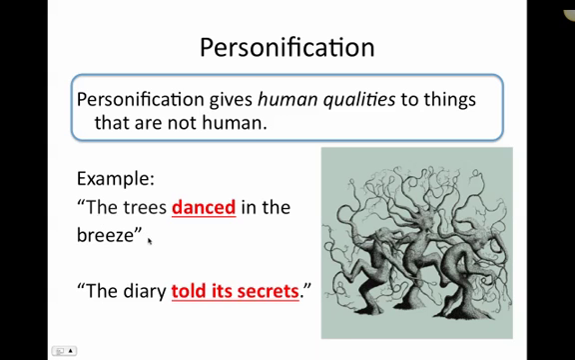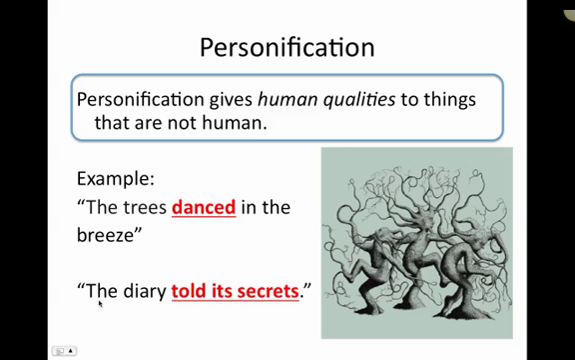If you see a line like this in the poem, the trees danced in the breeze, what do you think the poet's really trying to say? What's the image that the poet is trying to get you to imagine? He's probably trying to get you to imagine the graceful movement of the trees and the leaves when the breeze blows them. That's the image that the author wants you to have in your head. But trees can't really dance, so this is an example of personification. We're trying to turn something that isn't a person into a person through person-like qualities.